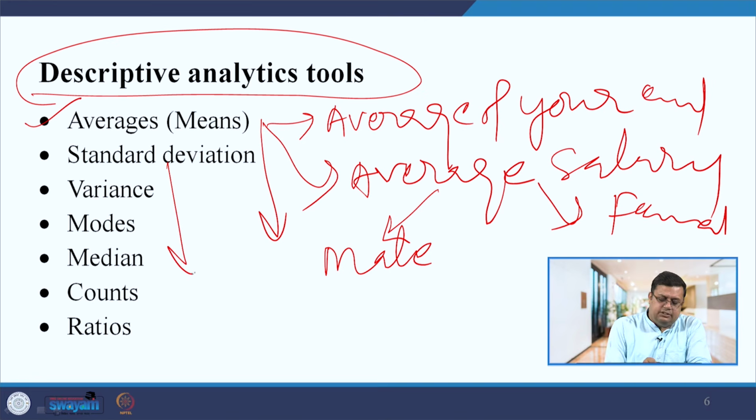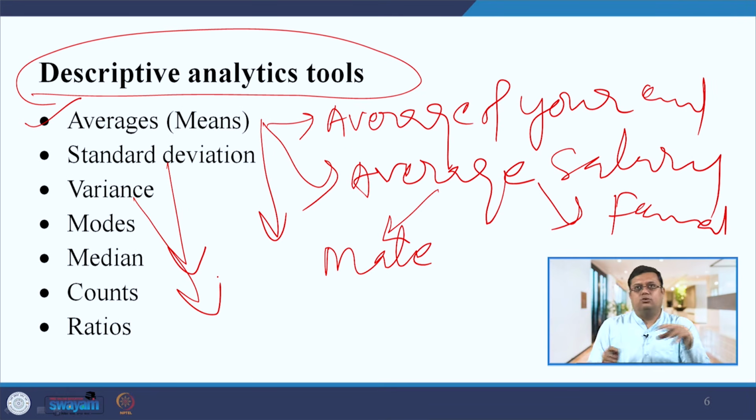The second one that you can see is standard deviation, the deviation from the mean. If you want to understand the outliers, how many outliers are there, right? What is the average mean and how much is the deviation? If deviation is high, then you can say that variation is there in the data. The same thing you can see in the variance also: how much the data is varying, whether it is concentrated towards the mean or deviated from the mean. That is what you will understand through the standard deviation and mean.